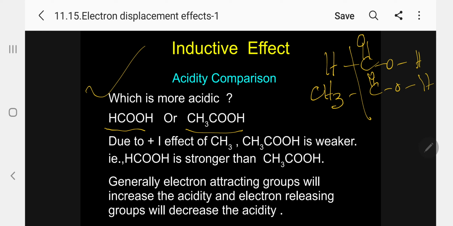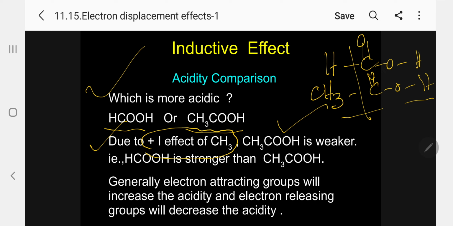So what will happen to acidity? Let us see now. Due to the plus I effect of the methyl group in acetic acid, kindly follow, acetic acid is weaker. That is, formic acid is stronger than acetic acid. So I am giving it in a single sentence: due to the plus I effect of the methyl group, acetic acid is weaker. So formic acid is stronger.